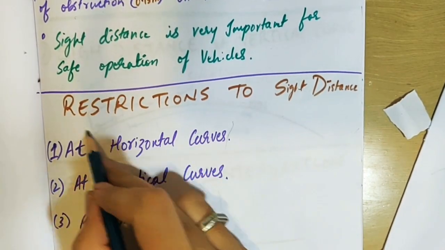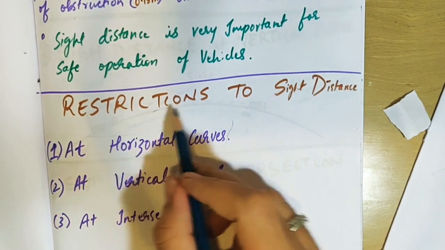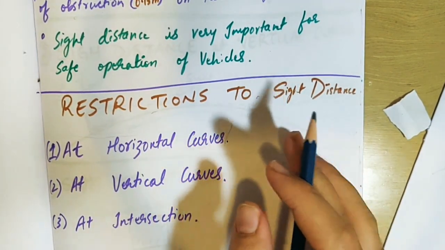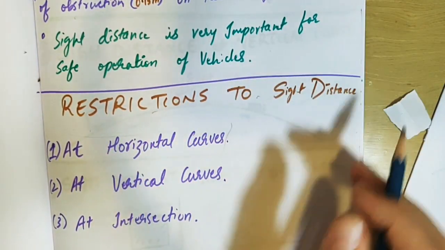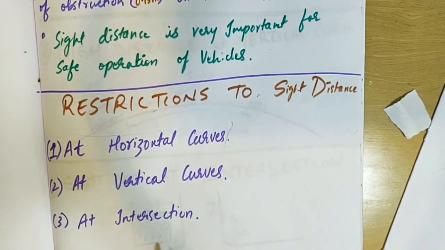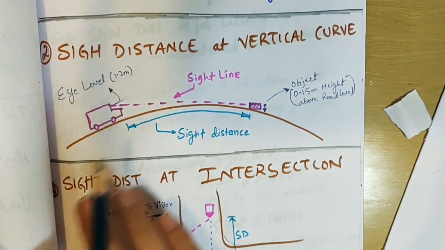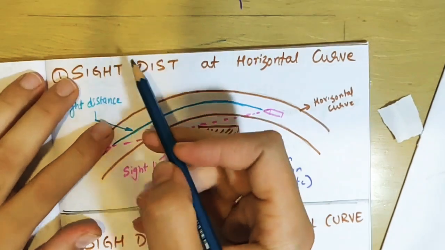Next is restrictions to sight distance. This is a very important question. What restricts the sight distance or the visibility of a driver? There are three cases: horizontal curve, vertical curve, and intersection. For these three things you have to draw a diagram and explain. I have simplified the diagrams here.